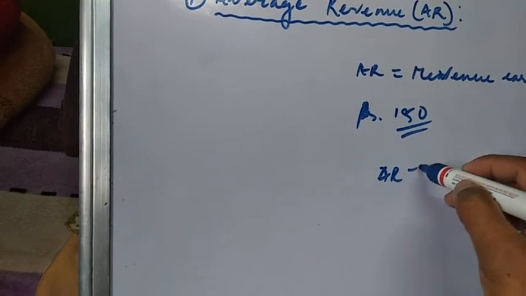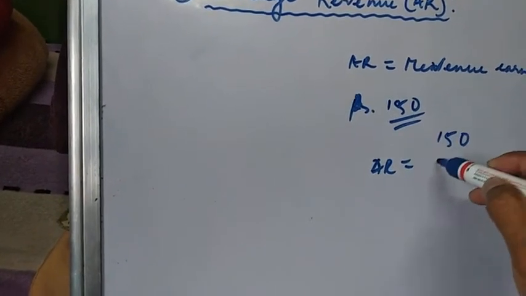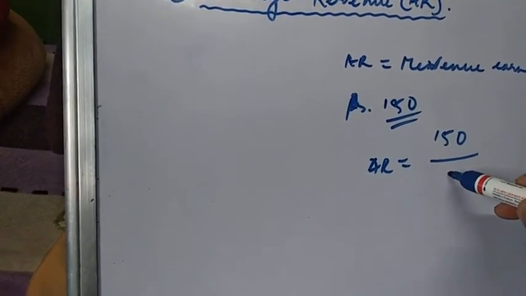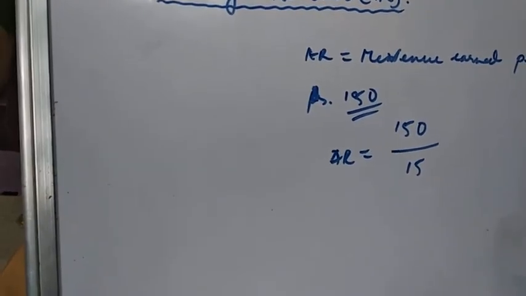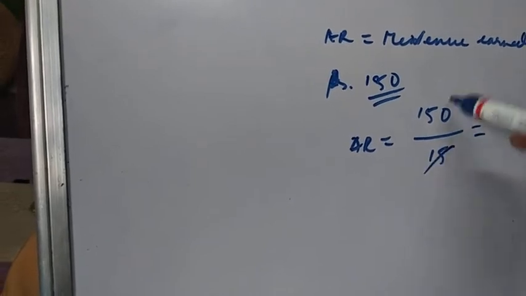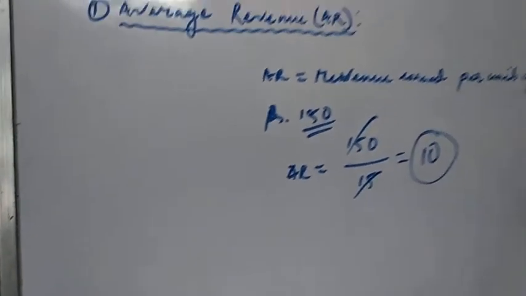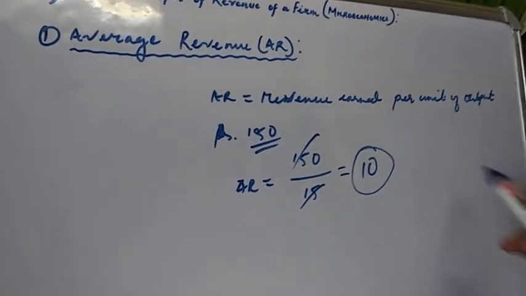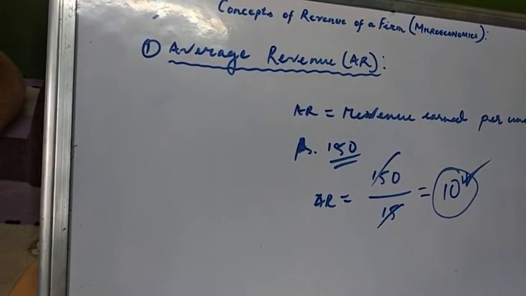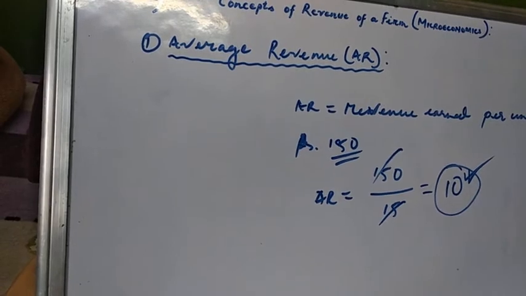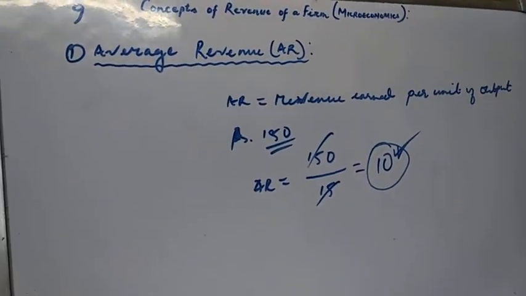AR equals total revenue 150 divided by the total number of output sold, which is 15 units. So we have 10. The revenue earned per unit will be rupees 10, which is the average revenue per unit of output.